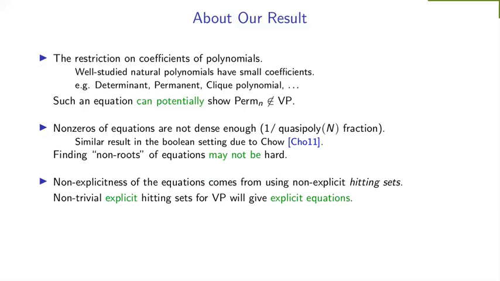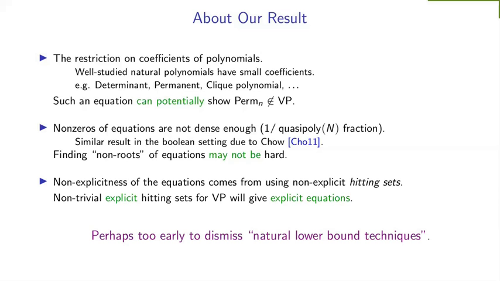Okay, and again, even though we just show the existence of equations, the non-explicitness of the result comes purely from using hitting sets that are non-explicit. So in particular, if we find non-trivial explicit hitting sets for VP in the future, this will immediately give us explicit equations for small coefficient VP. Okay, so with all these things in mind, again, a one-line summary about a result could be that perhaps it is too early to dismiss natural lower bound techniques, and we probably don't have enough evidence to say one way or the other.